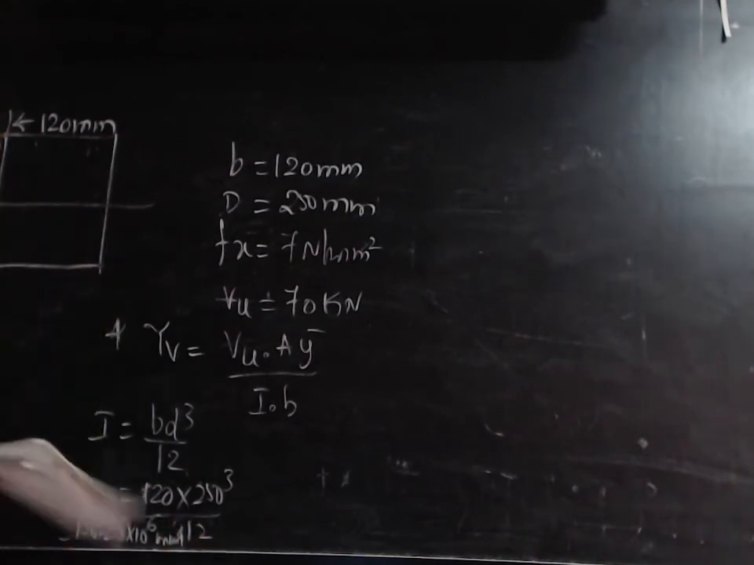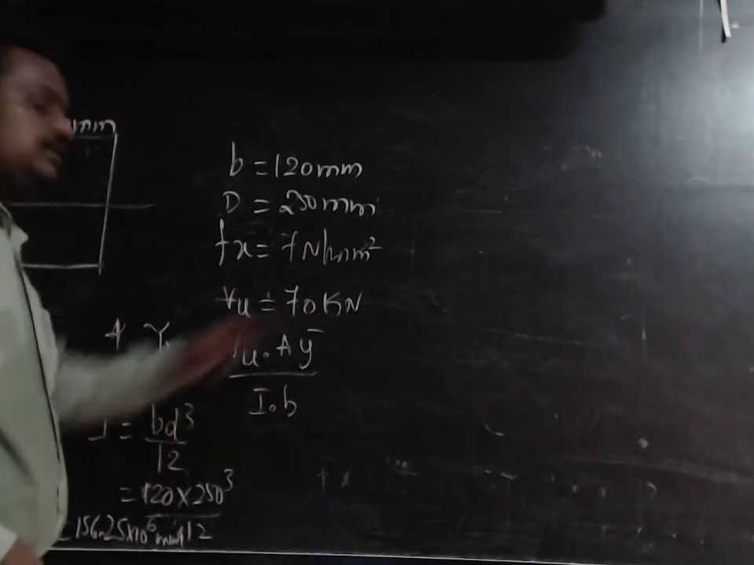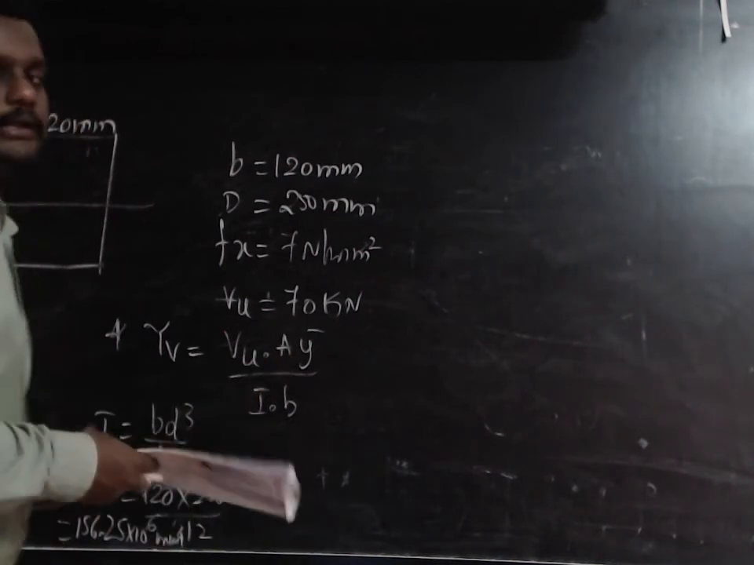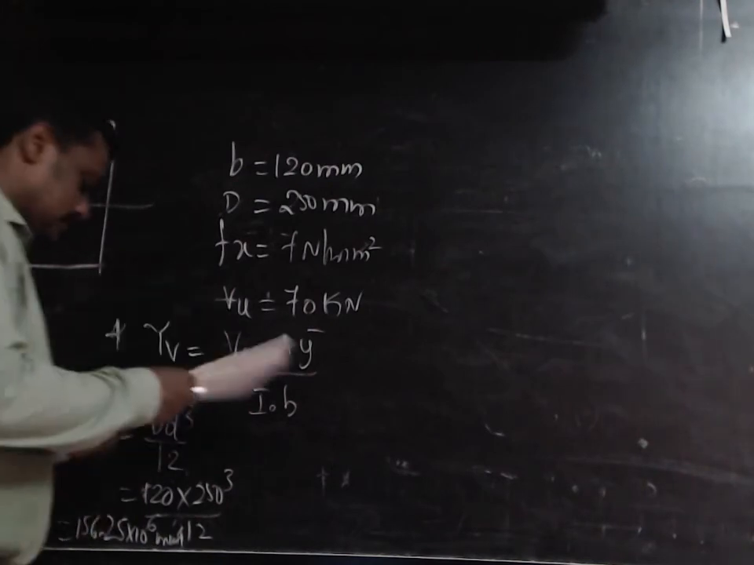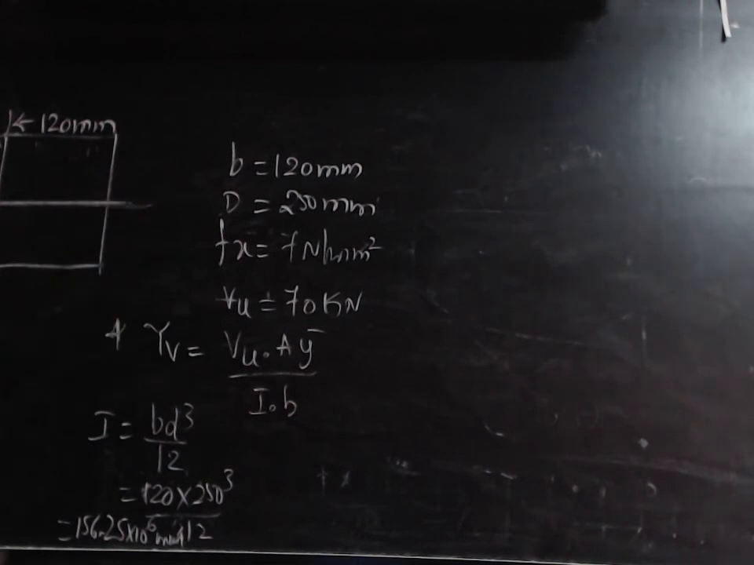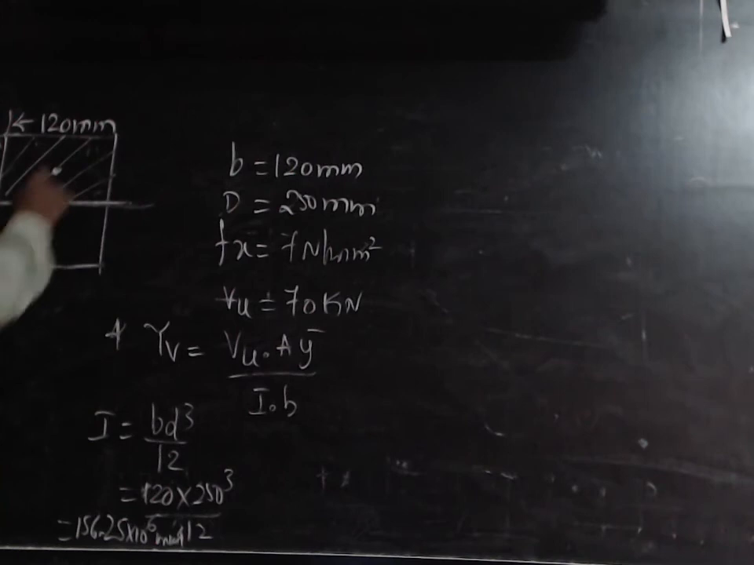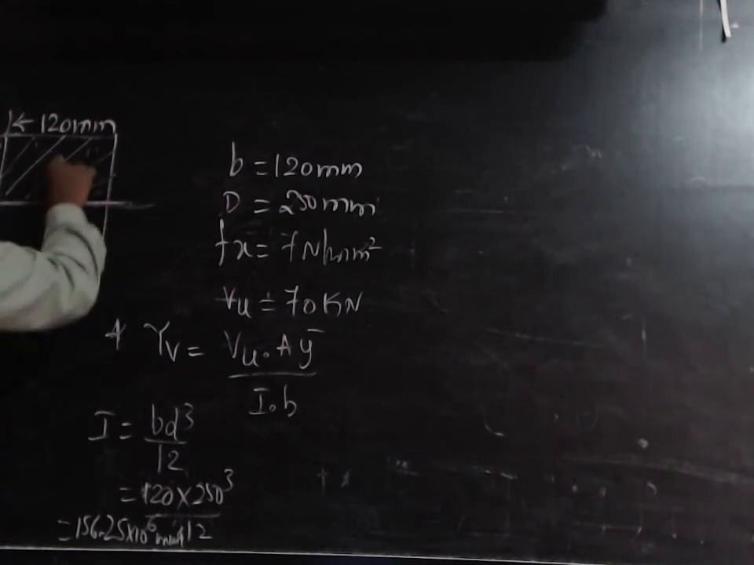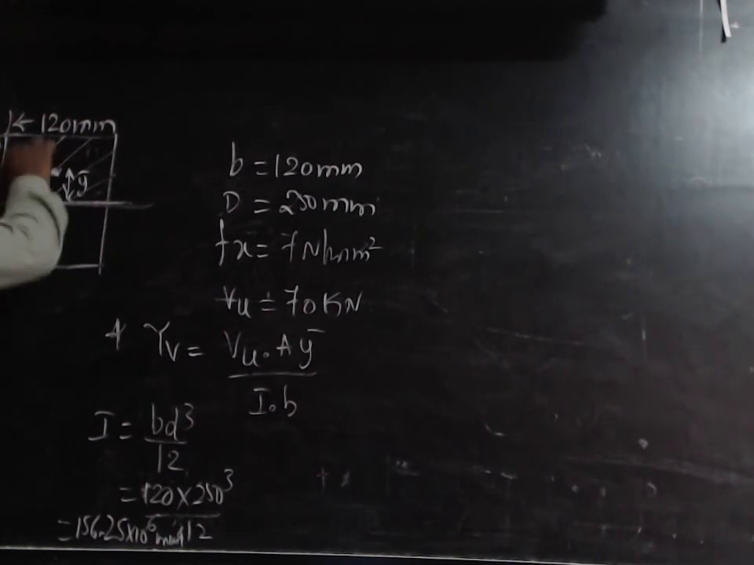Okay. This is the I value, that is moment of inertia, and B value is 120 mm, and Vu is given, that is 750 kN, and here Ay bar, that is the static moment or the first moment of area. So that should be calculated by this, that is the first moment of area. Okay, this is the area, that is the static moment. To calculate the static moment, this is the centroid. Okay, this is the centroid distance Y bar, and this is the area.